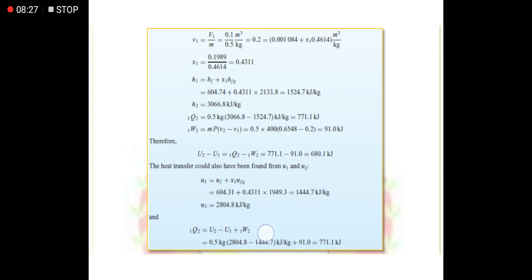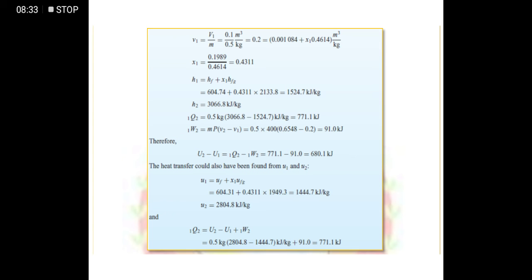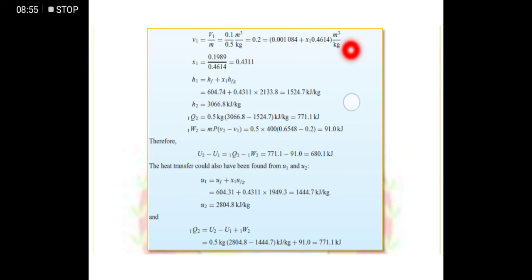Solution. It is still the same, we can still get V1, the specific volume at state 1, by using the mass and the volume. After that, we check in the steam table if this V1 is in between VF and VG. If it is in between, then we can get X1. Since it is steam in that condition, it is really in between, so we can get X1.